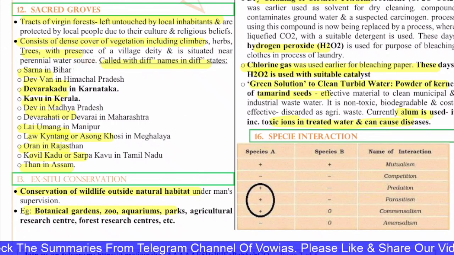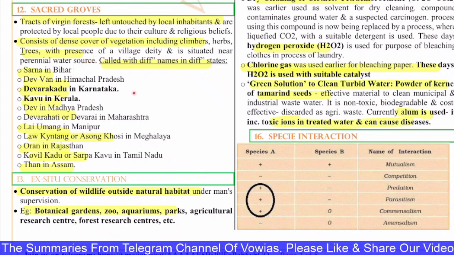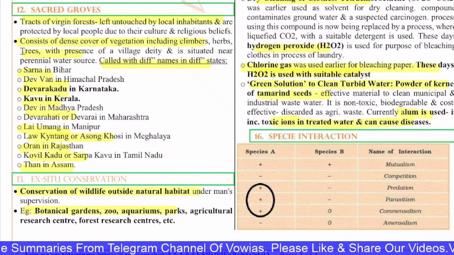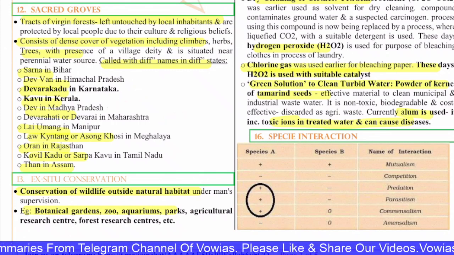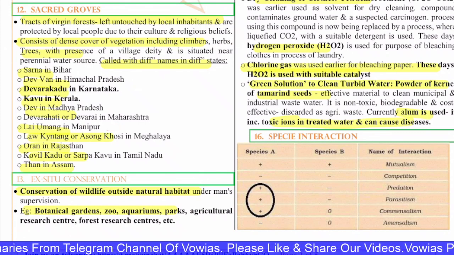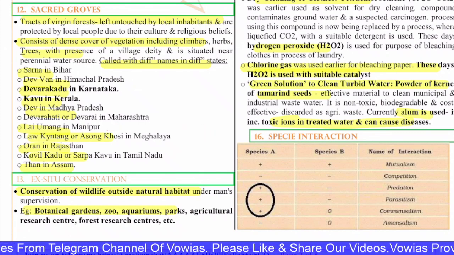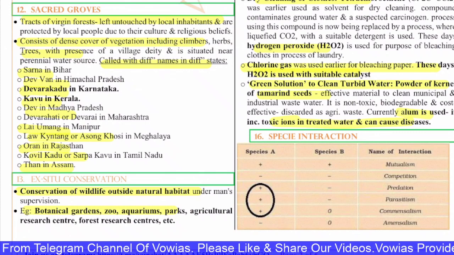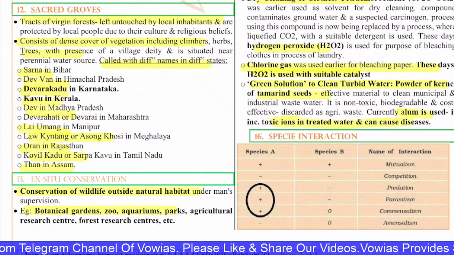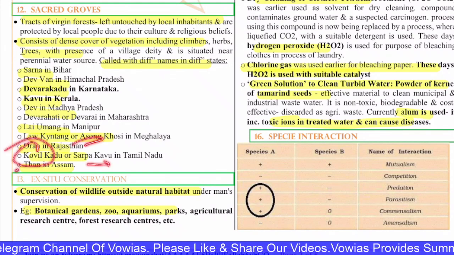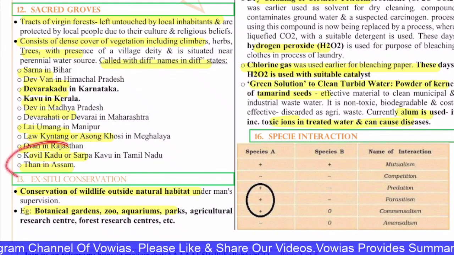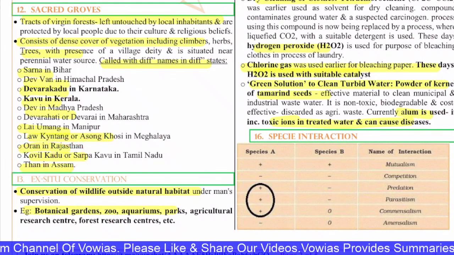Sarna in Bihar, Devvan in Himachal, Devarkonda in Karnataka, Kavu in Kerala, Dev in Madhya Pradesh, Devarahati, Devarai in Maharashtra, Lai Umang in Manipur, Law Kintang, Asong Khosi in Meghalaya, Orang in Rajasthan, Kovil Kadu or Sarpakavu in Tamil Nadu, Than in Assam. These are the various names.